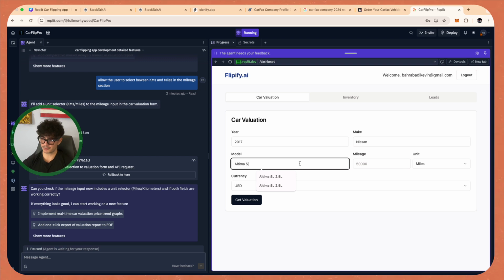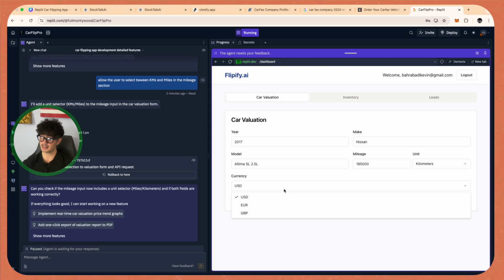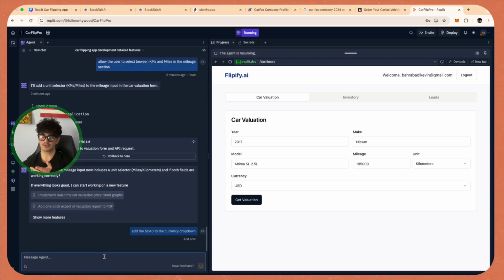And here, I guess we're going to write the exact model. So it's a Nissan Altima SL 2.5 liter. And it's in kilometers, and it's at around 185,000 kilometers, and it's in Canadian dollars. And as you guys can see here, there's one more issue. In the drop down, there still is no Canadian dollar. So we're just going to say add the Canadian dollar to the currency drop down. And then after that update, guys, we'll see if the API call works.